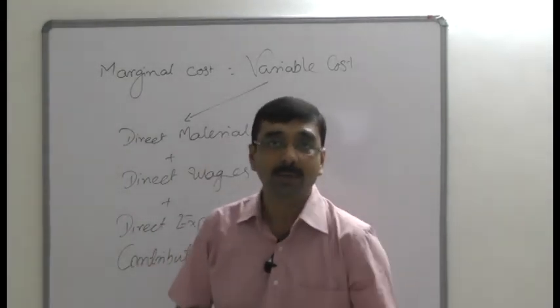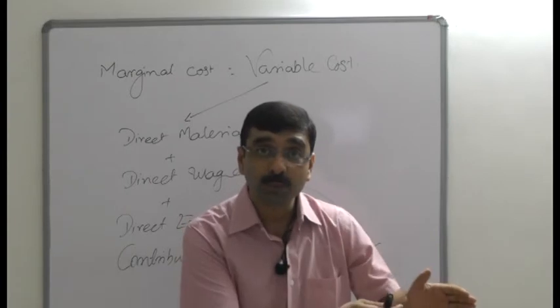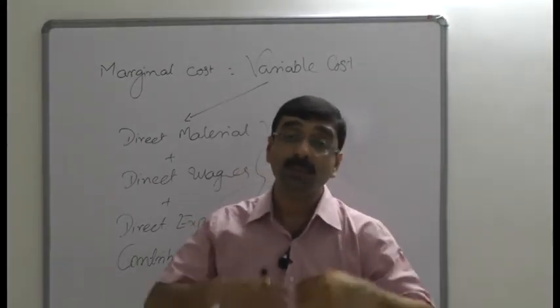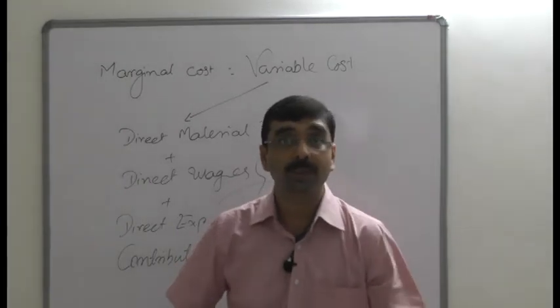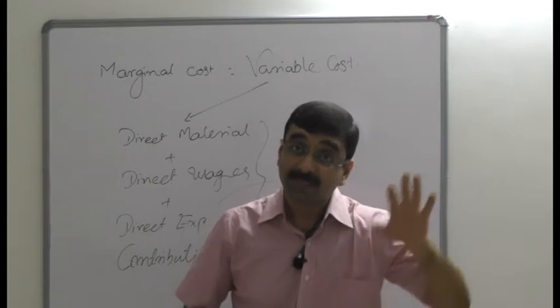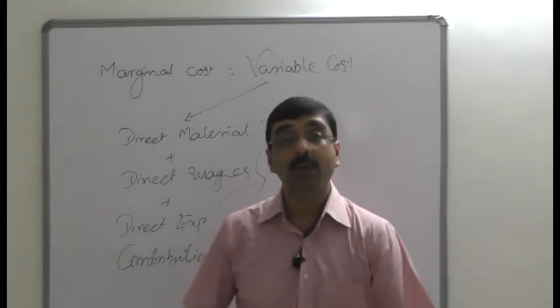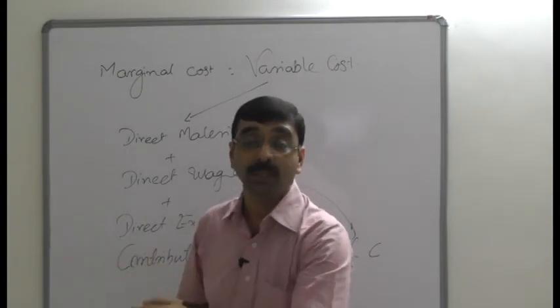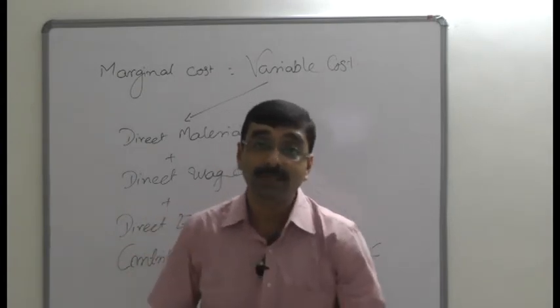The term marginal cost sometimes refers to the marginal cost per unit and sometimes to the total amount of marginal cost of a department, a batch, or an operation. It means sometimes it's mentioned only per unit, and sometimes it's mentioned for the whole unit or whole product, whatever amount of marginal cost has been arrived at.